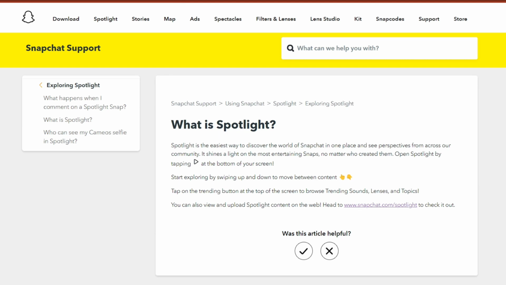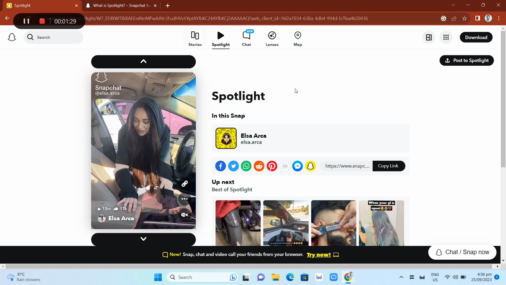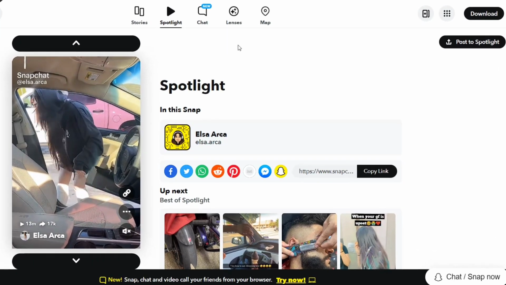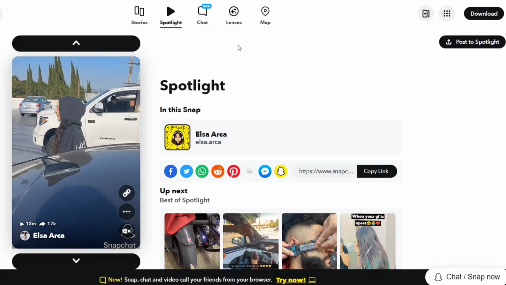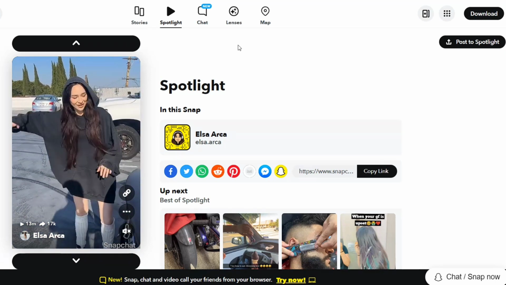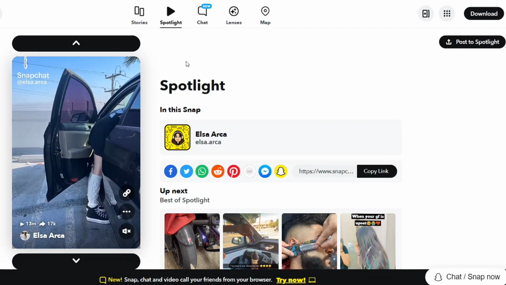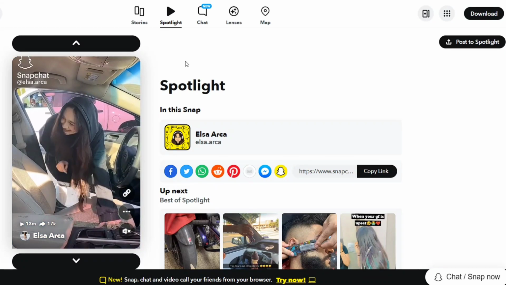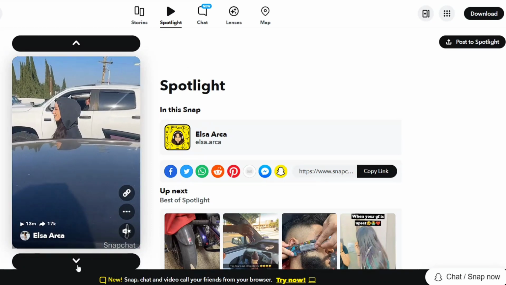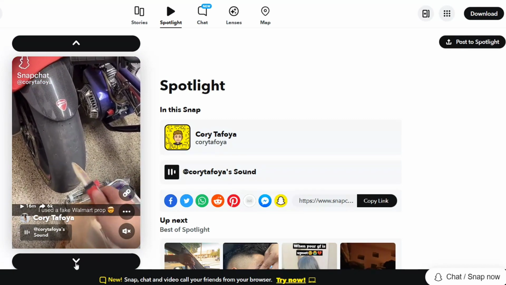Now, how can you make money with Snapchat Spotlight? To begin, you need to create distinctive video clips to ensure they gain significant popularity, thus enabling you to make money from Spotlight on Snapchat. But what are the most important guidelines to follow when preparing a video? The first, obvious step is to add original content.